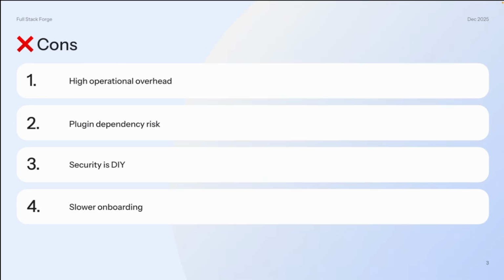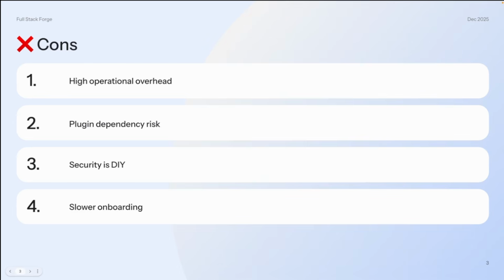So also plugin dependency risk. You can find plugin conflicts like what you're experiencing with other CMSs and stuff like that. You find that at times during your upgrades or downgrades, you'll literally find some plugin conflicts, which will take you hours and hours to solve them. So that's also a risk.